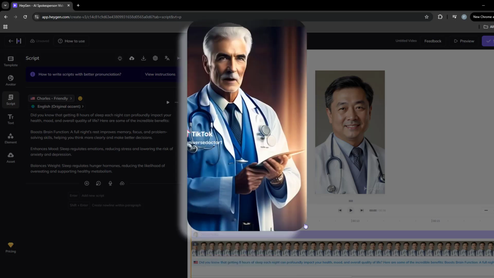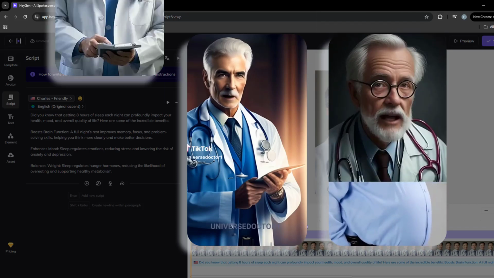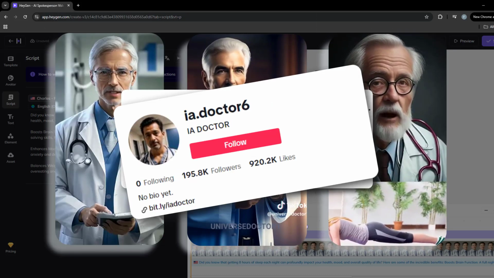While it's definitely not perfect, it's pretty darn good compared to some of the AI doctors I've seen on TikTok, who are getting millions of views.